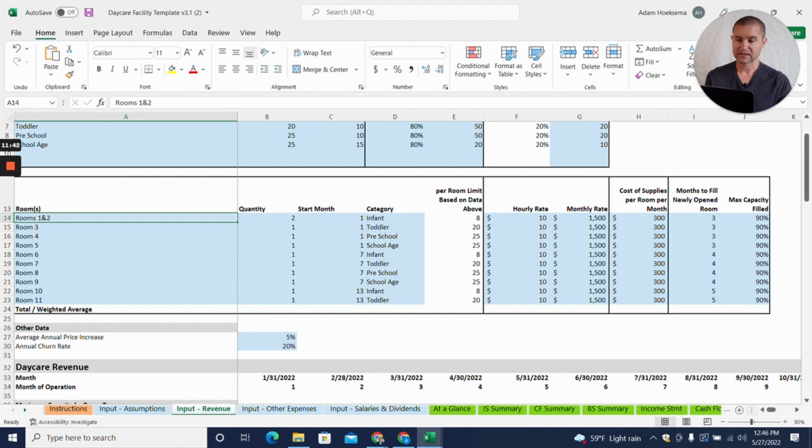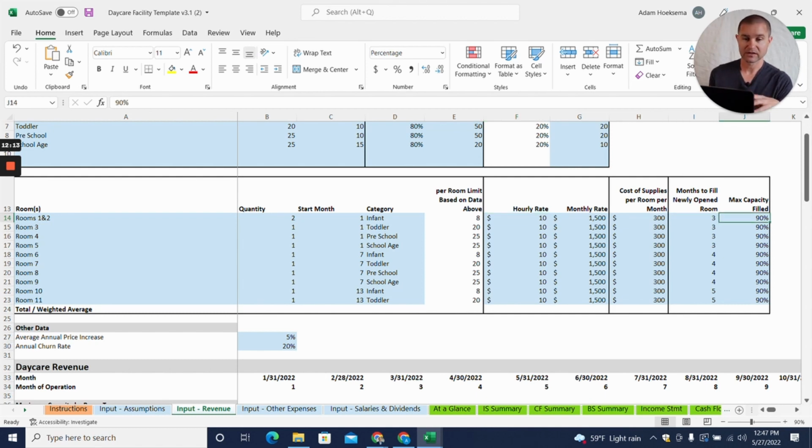We have the ability to add how many different rooms we actually have in the daycare facility. When will those rooms be open? What category of room are they? And then what is the rate that a customer would pay per hour or per month for a child in one of those rooms? And basically, it also allows you to put in a max capacity field.